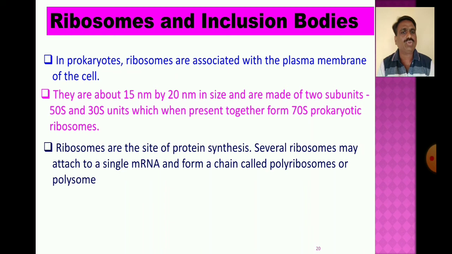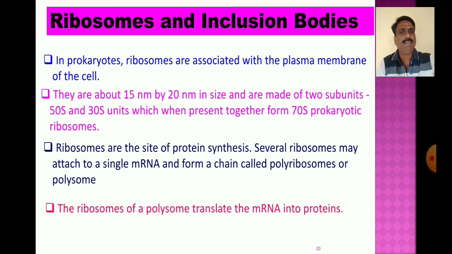Several ribosomes may attach to a single mRNA at the time of protein synthesis and form a chain called polyribosomes or polysomes.